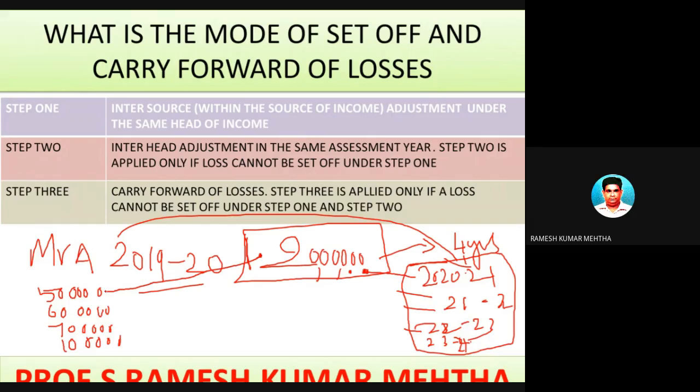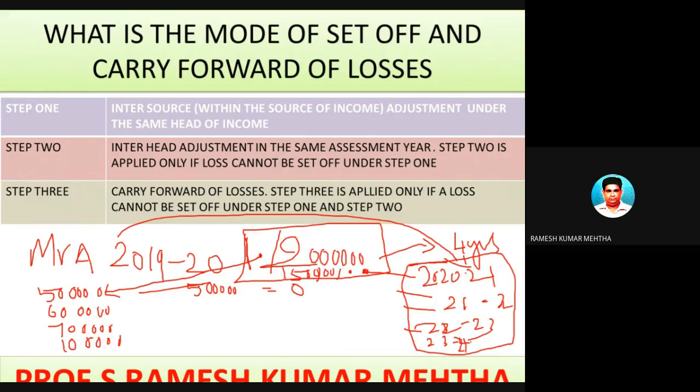For example, in this case 5 lakh rupees was the profit. This can be set off. Out of this 20 lakh, 5 lakhs can be set off. So in that year the income is zero, assuming that there are no other sources of income. Now the balance is 15 lakh rupees.